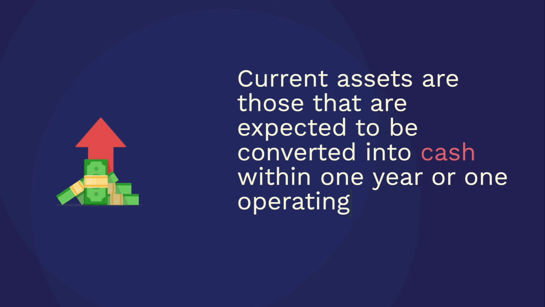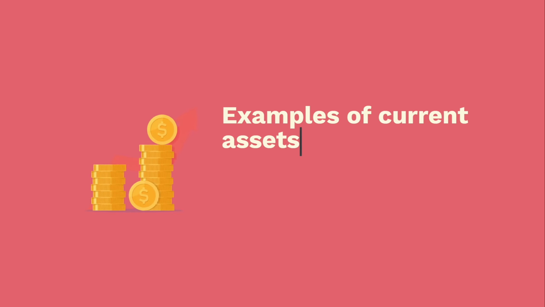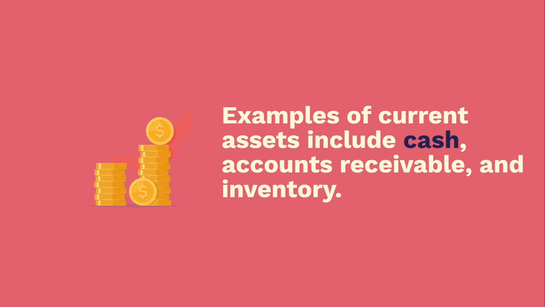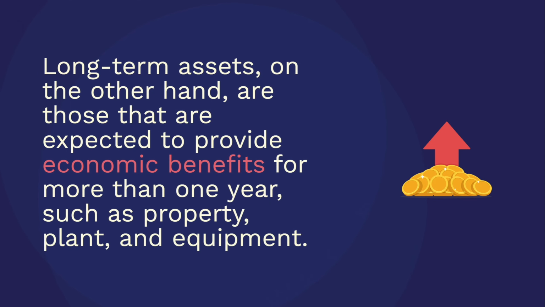Current assets are those that are expected to be converted into cash within 1 year or one operating cycle, whichever is longer. Examples of current assets include cash, accounts receivable, and inventory. Long-term assets, on the other hand, are those that are expected to provide economic benefits for more than 1 year, such as property, plant, and equipment.